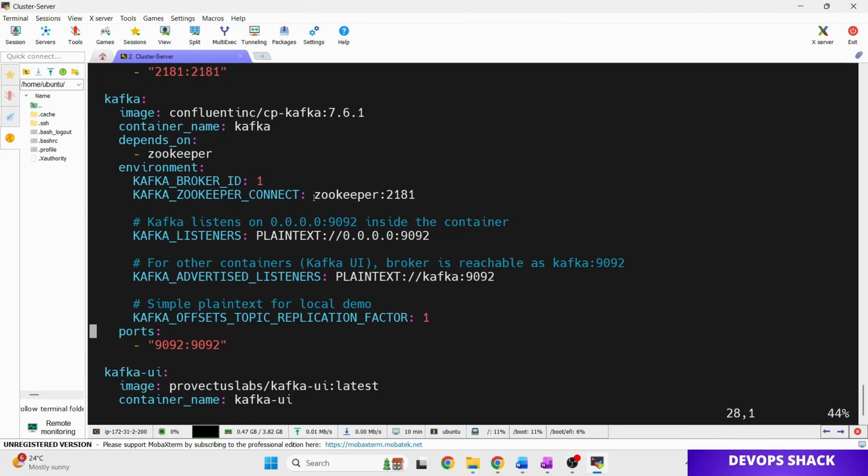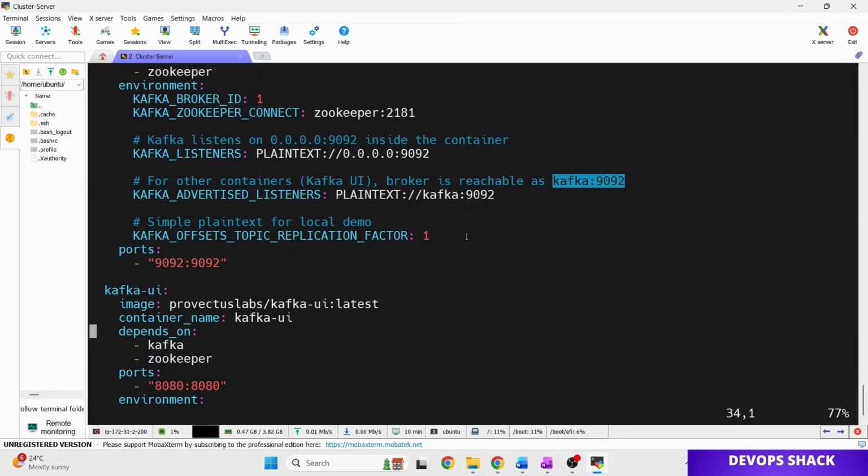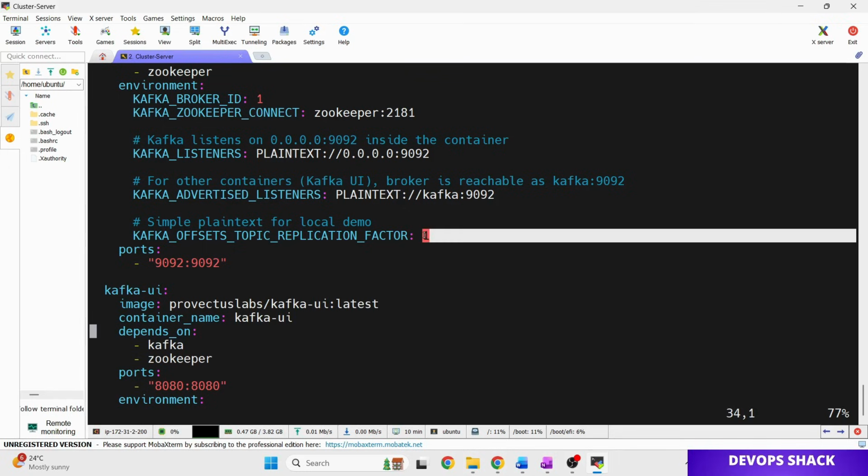Kafka Zookeeper connect: here we are defining how Kafka can connect to Zookeeper, which is the service name and then the port. Then we are defining the Kafka listener. Basically here we define that Kafka is going to listen on this IP and port inside the container. This means any IP. Then we are defining Kafka advertised listeners, which basically means this Kafka broker will be reachable by other things on this port and with this name, the service name. Then we are defining the Kafka offset topic replication factor. In simple terms, we have set it to 1.